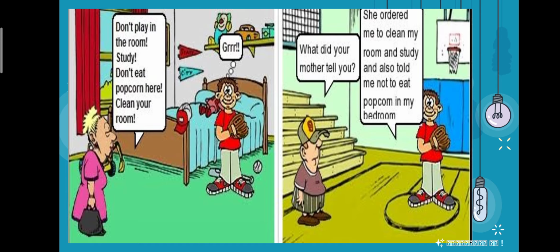Moving on to the next example, here a mother is speaking to her son. Don't play in the room, study, don't eat popcorn here, clean your room first. And of course, you know how a child will feel, right? And now this boy, next day he is going to school, and one of his friends is asking, what did your mother tell you? And now he is repeating his mother's dialogue, but in a different way, from a different perspective. She ordered me to clean my room and study, and also told me not to eat popcorn in my bedroom. So here the mother's dialogue, the exact words, is direct speech, and the boy repeating the dialogue is indirect speech.